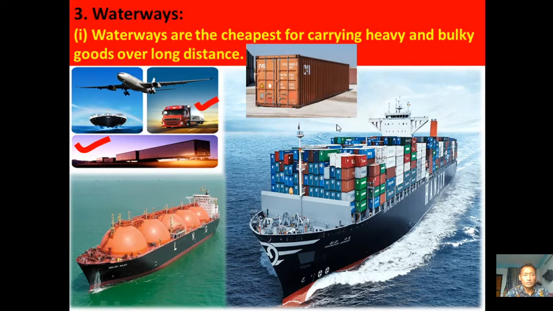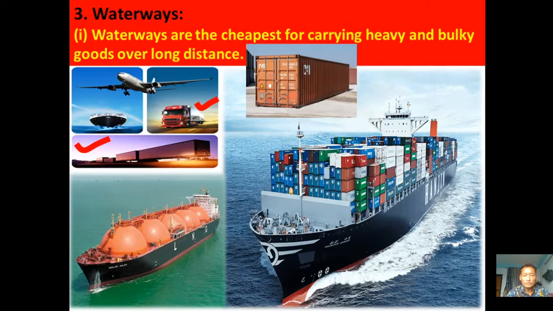The third means or mode of transport that we are going to learn in this class is waterways. Waterways are the cheapest means of transport. That means why are waterways called the cheapest means of transport as compared to airways, roadways and railways? As compared to these three modes of transport, waterways are the cheapest.